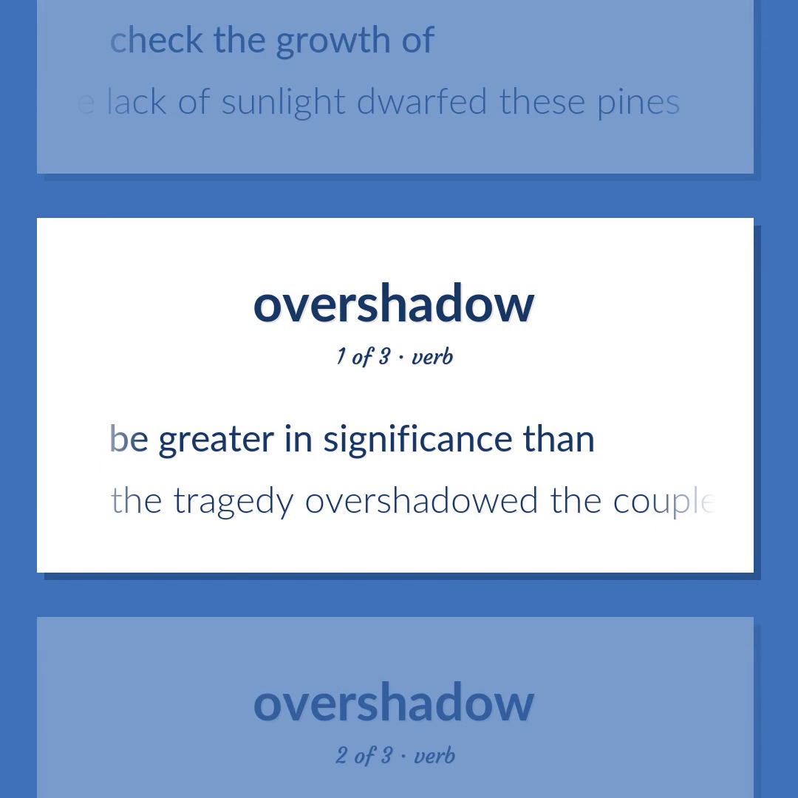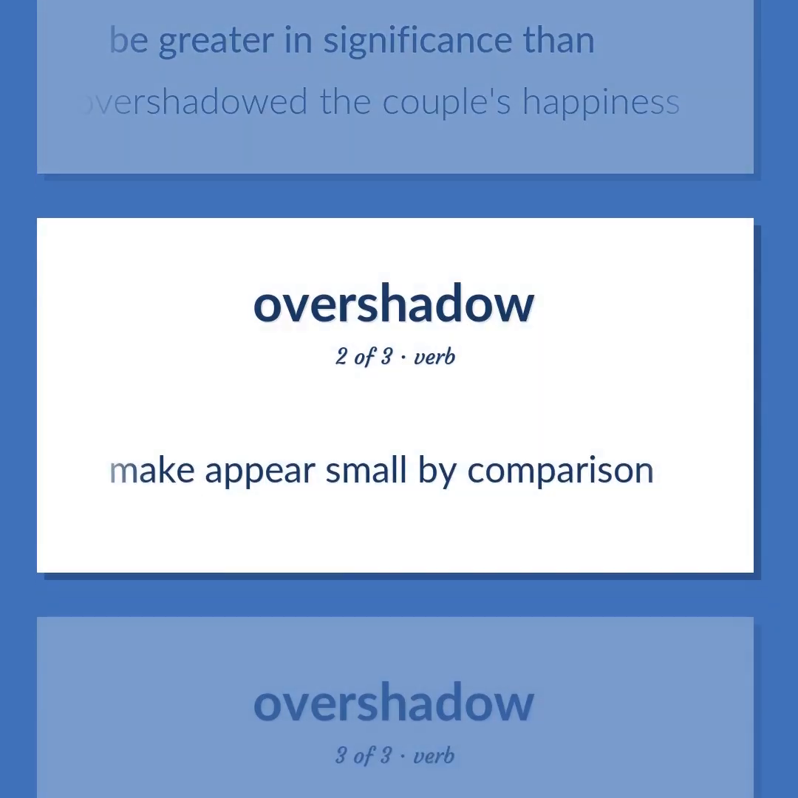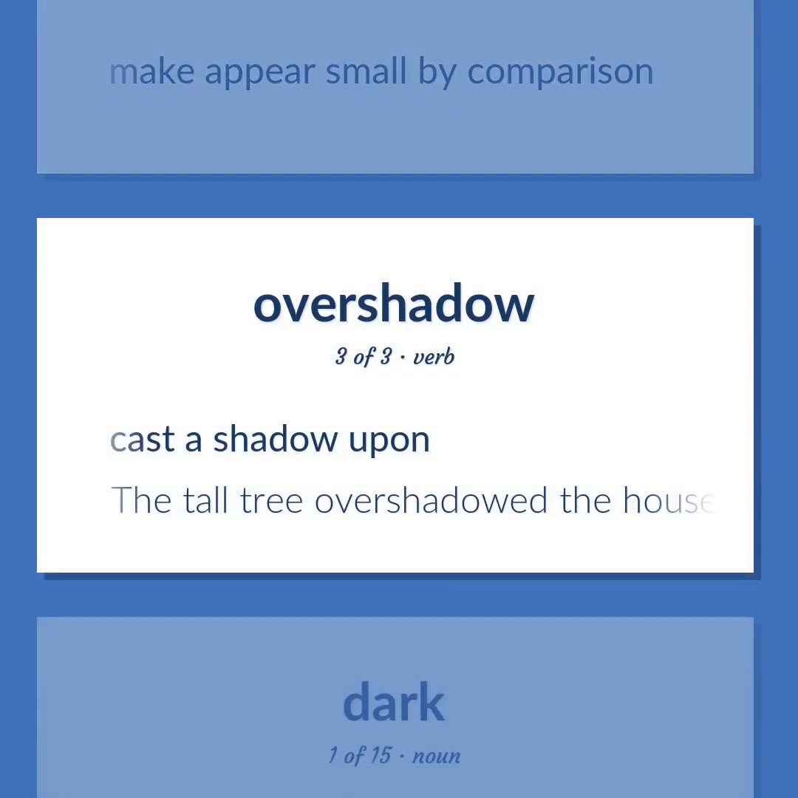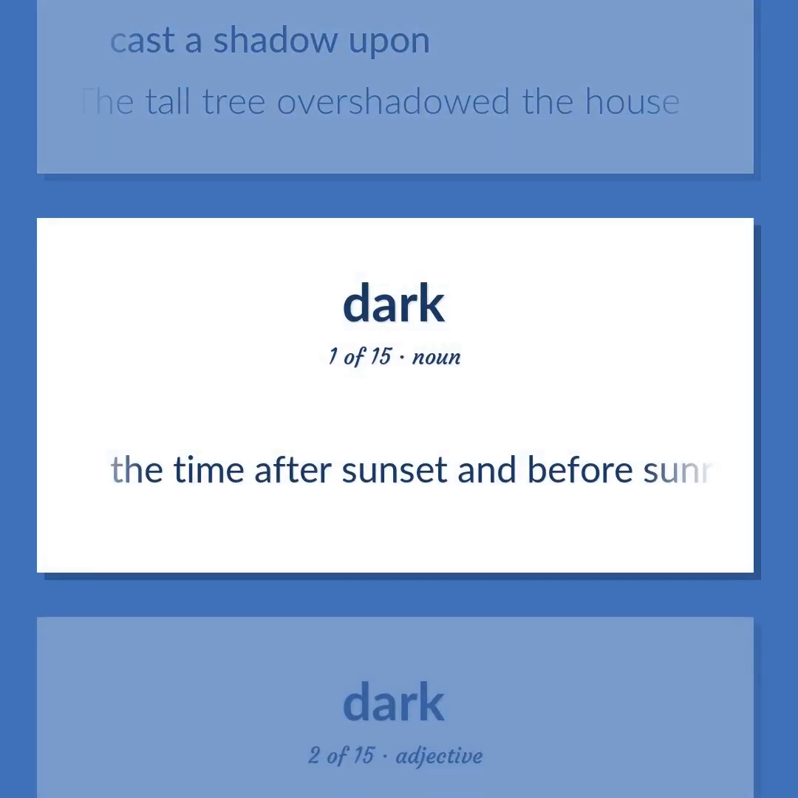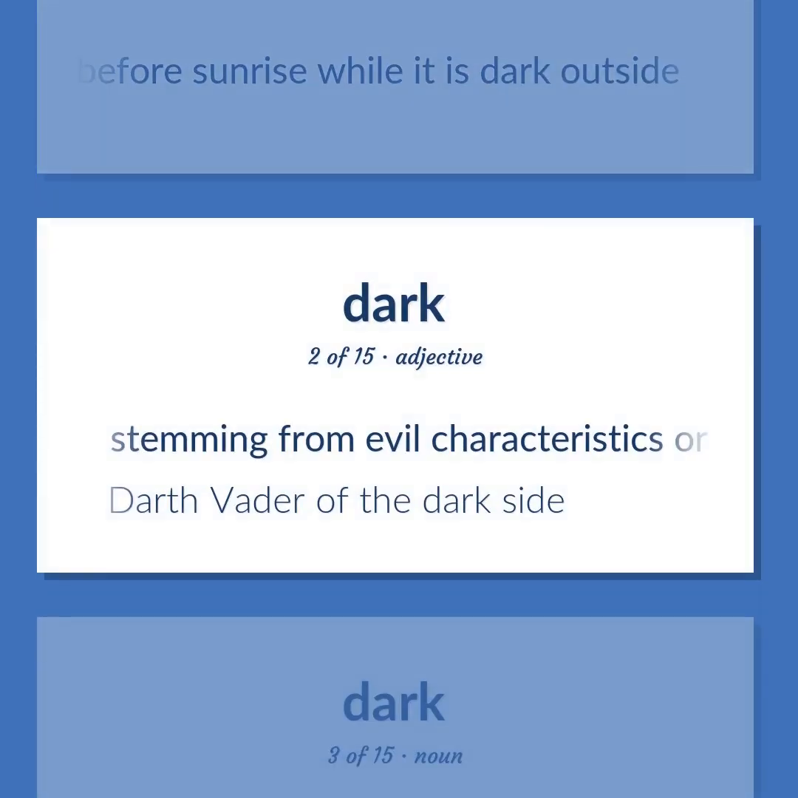Be greater in significance than. The tragedy overshadowed the couple's happiness. Make appear small by comparison. Cast a shadow upon. The tall tree overshadowed the house. The time after sunset and before sunrise while it is dark outside. Stemming from evil characteristics or forces, wicked or dishonorable. Darth Vader of the dark side.